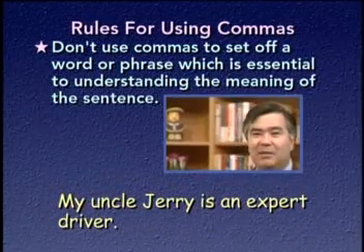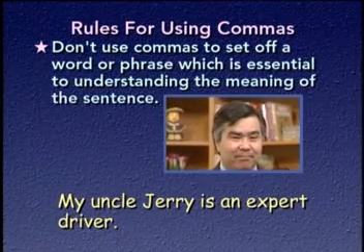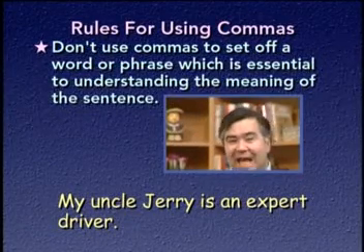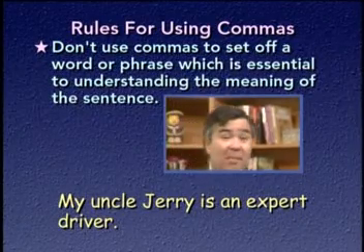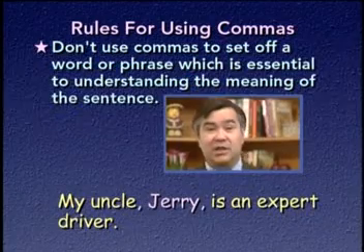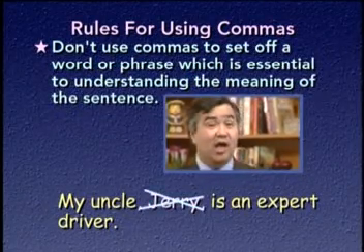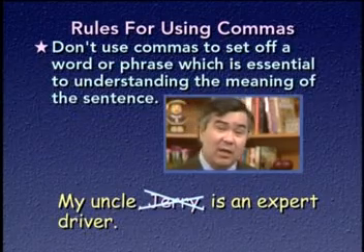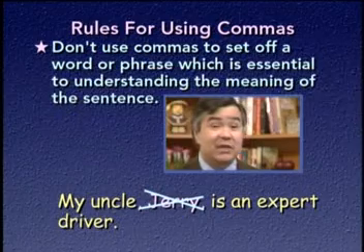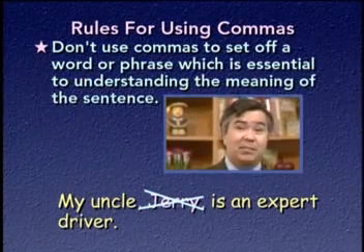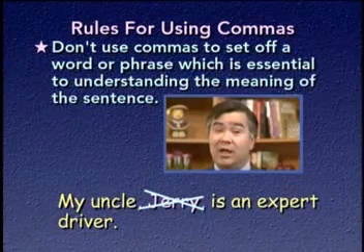One more example. My Uncle Jerry is an expert driver. Once again, the name Jerry might appear at first glance to be an interrupter. But if we put commas around it, what's left outside of the commas would be, my uncle is an expert driver. And once again, we can't be sure who exactly is being spoken about. I might have several uncles, and therefore to simply say my uncle is an expert driver might leave the meaning of the sentence somewhat unclear.